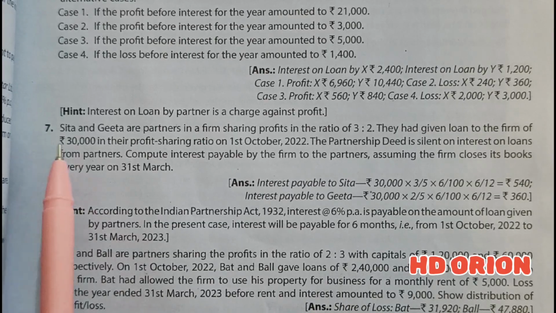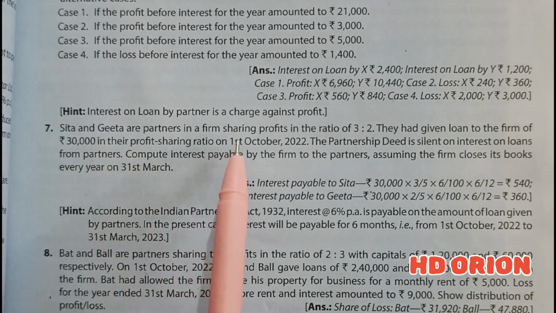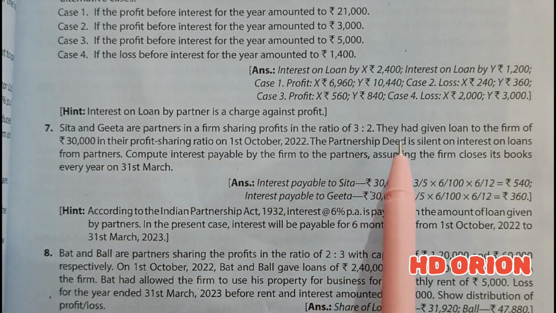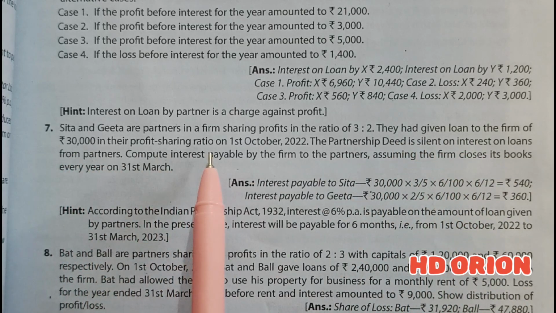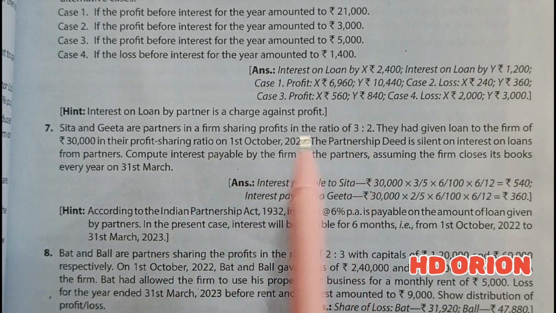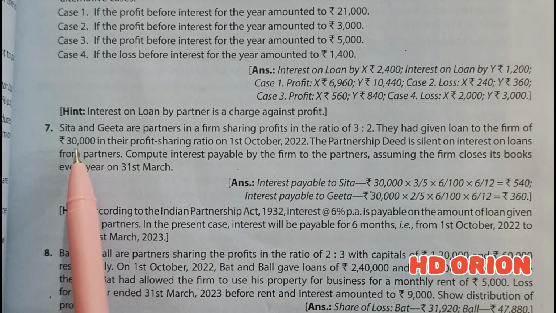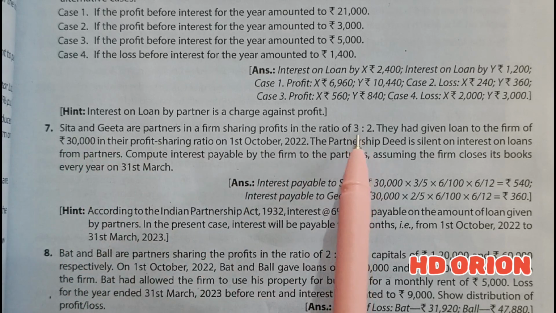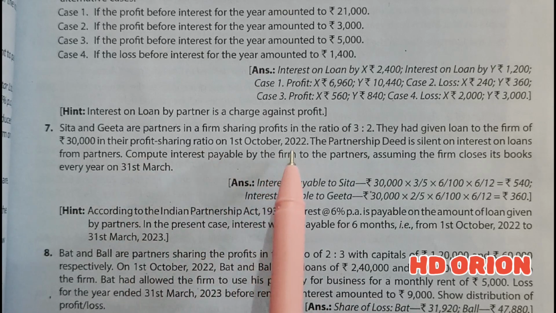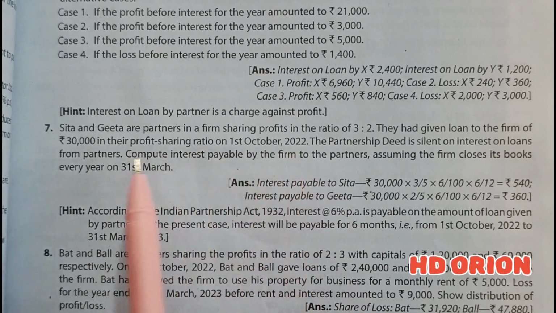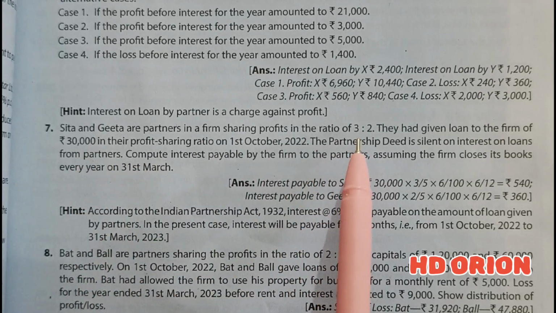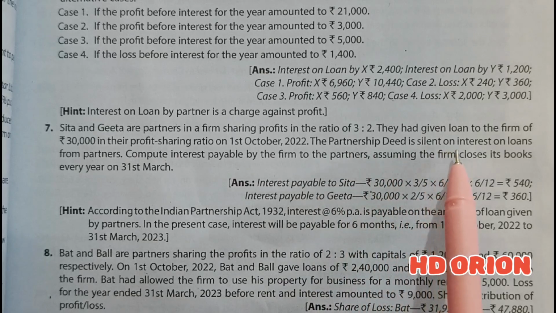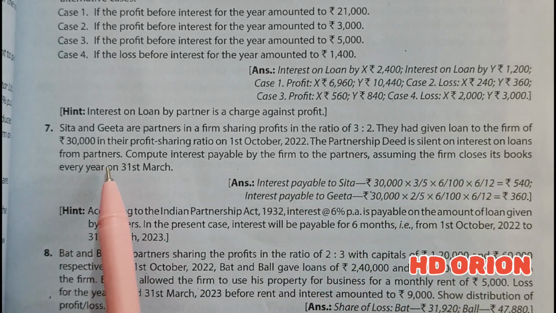So let us see question number 7. Sita and Geeta are partners in a firm sharing profits in the ratio of 3:2. They had given loan to the firm of rupees 30,000 in their profit sharing ratio. So what is the profit sharing ratio? 3:2. This 30,000 is given both by Sita and Geeta in the ratio 3:2 on 1st October 2022. So in the middle of the year, they have provided a total loan of rupees 30,000 in their profit sharing ratio to the firm. The partnership deed is silent on interest on loans from partners.